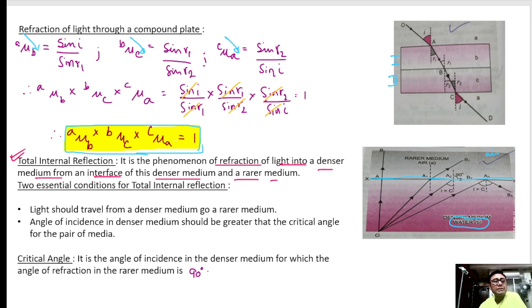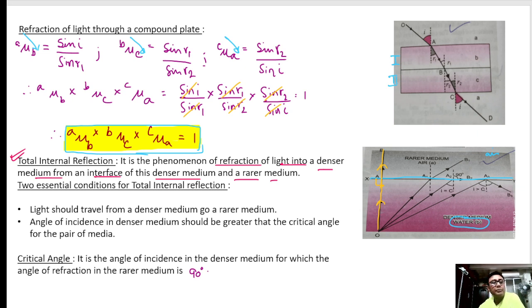Now please keep watching. Suppose I take a ray which is hitting normally. If any ray is hitting normally, it will go straight, undeviated. Please watch here. If it hits normally, it will go straight undeviated.